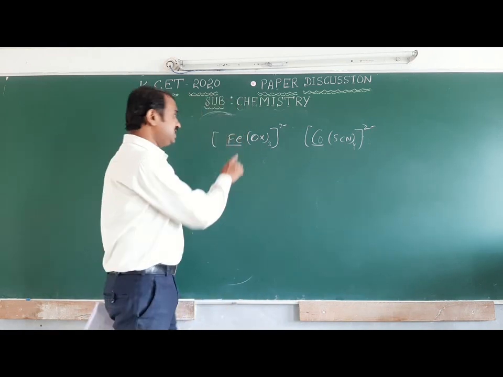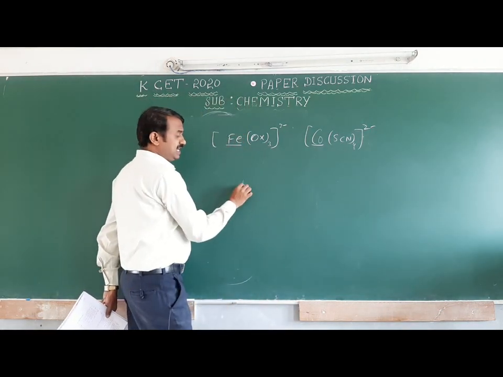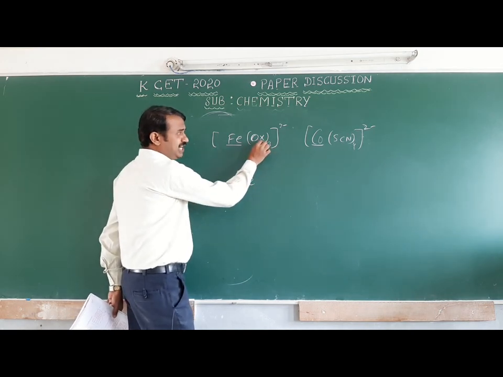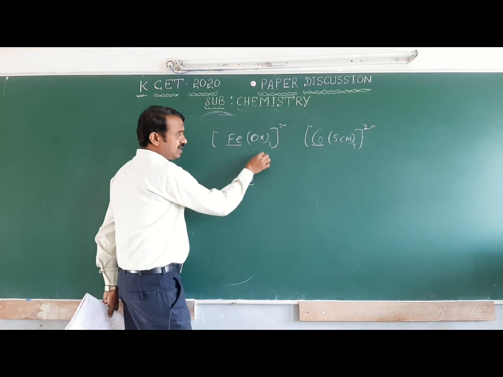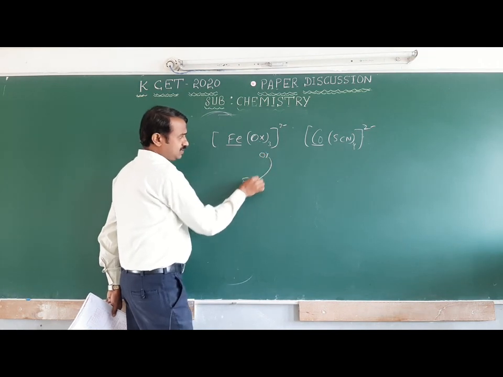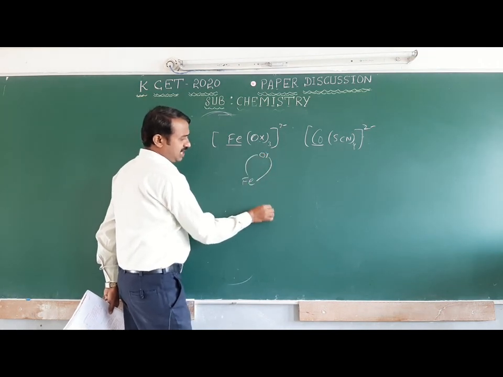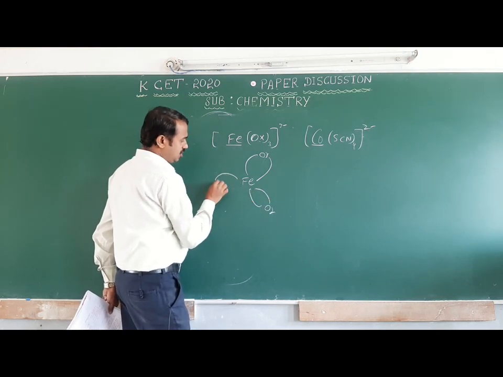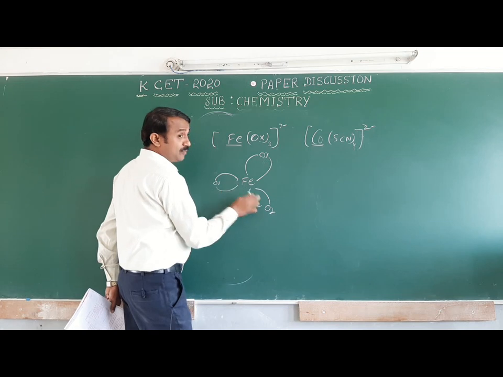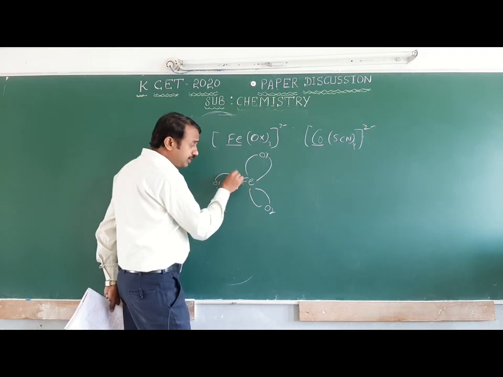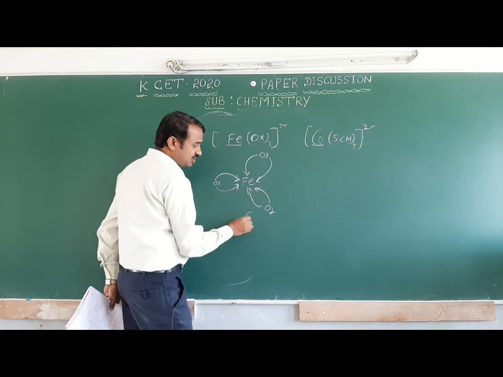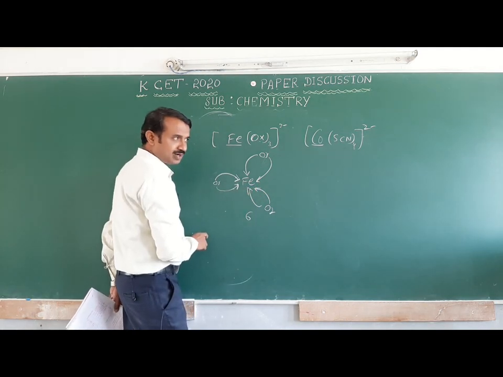Oxalate is a bidentate ligand. The central metal atom is Fe. How many oxalates are there? 3 oxalates: 1 oxalate, another oxalate, 2 oxalates, and another one, 3 oxalates. This is a bidentate ligand, so the coordination number is 1, 2, 3, 4, 5, 6. How many? 6 coordination number.